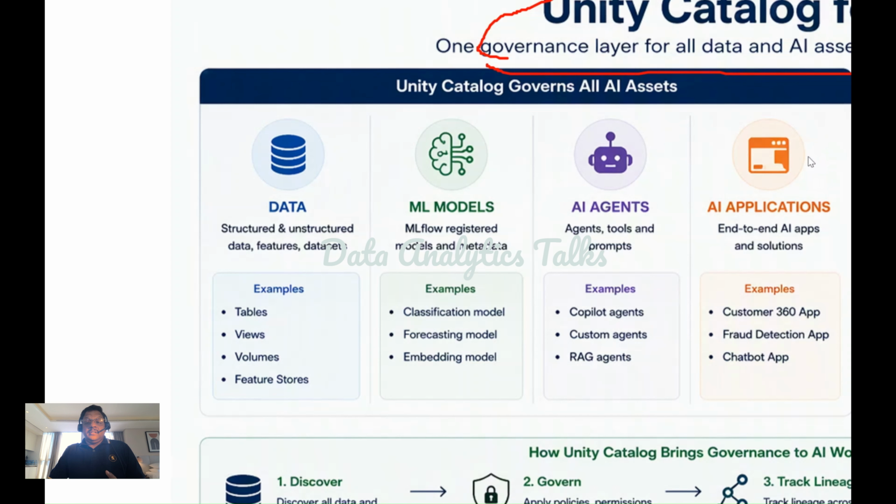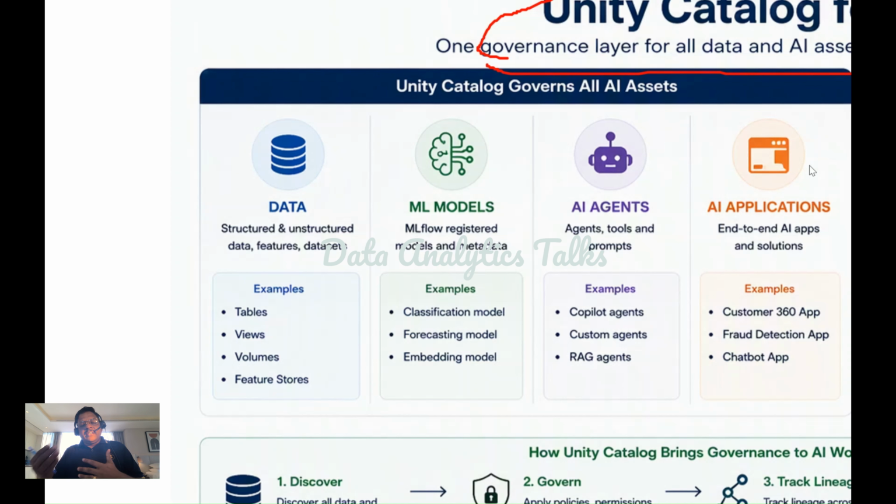Next, ML models. What is ML? ML is machine learning models. MLflow registered models and metadata. You know, MLflow is the ML model builder in Databricks. So any models and metadata registered in MLflow are governed by Unity Catalog. So what are the examples? Classification models, forecasting models, recommendation models, embedding models.